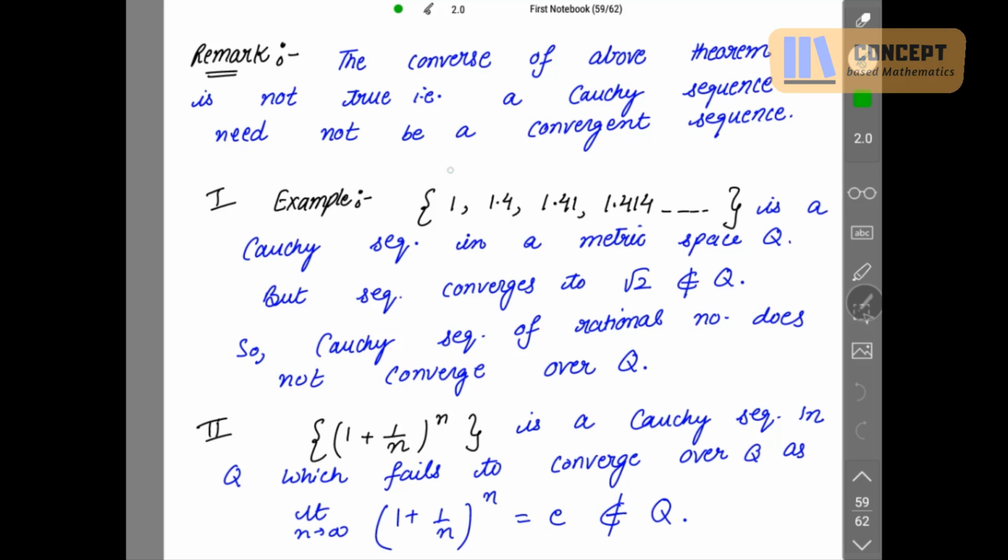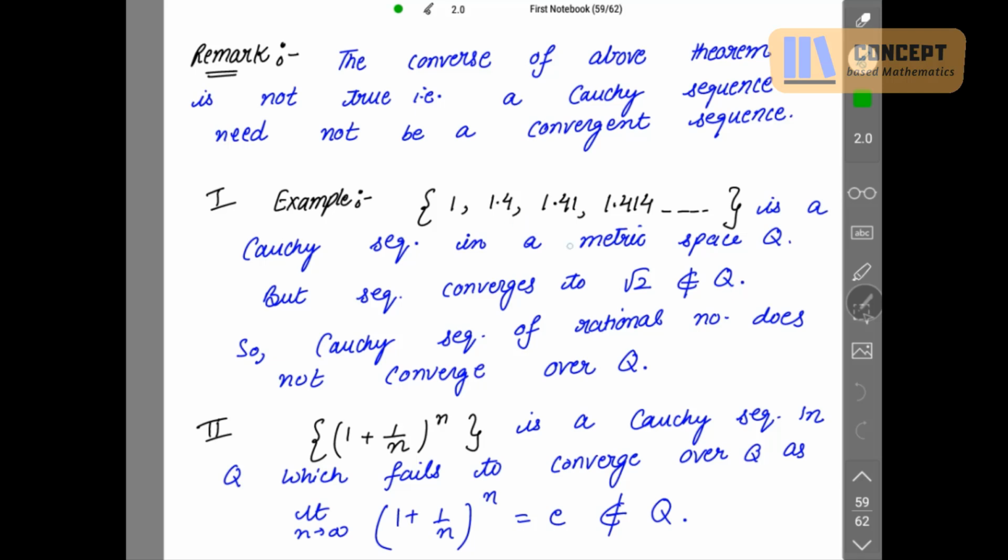For example, if I have the sequence 1, 1.4, 1.41, 1.414, and so on, this is a Cauchy sequence in the metric space Q. Q is the set of rational numbers. Why is this sequence a Cauchy sequence? Because in a Cauchy sequence, the difference between two terms of the sequence can be made as small as possible. But this sequence is converging to root 2, right? This is nothing but the value of root 2. So it is converging to root 2. But this root 2 does not belong to the set of rational numbers.